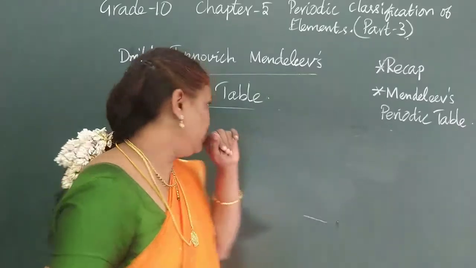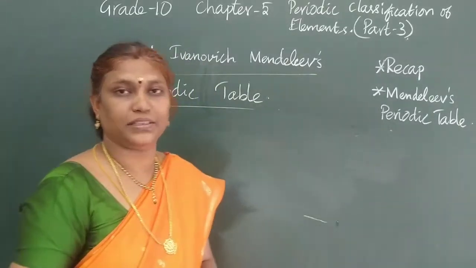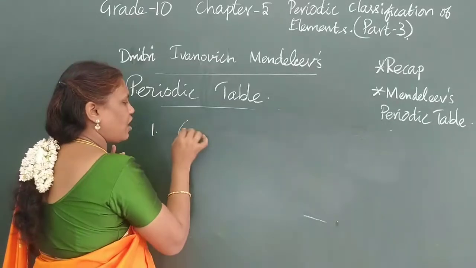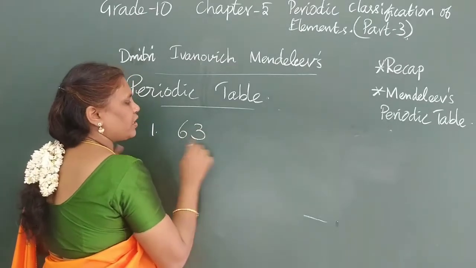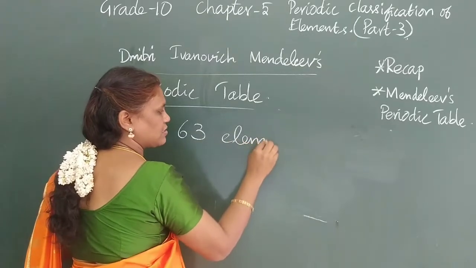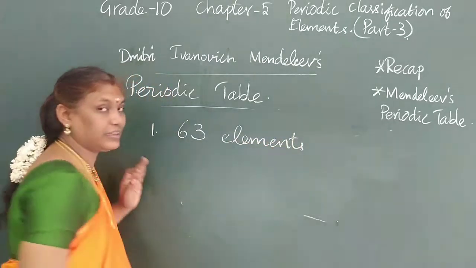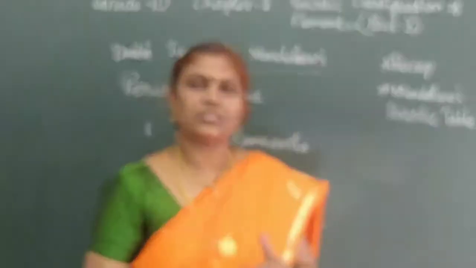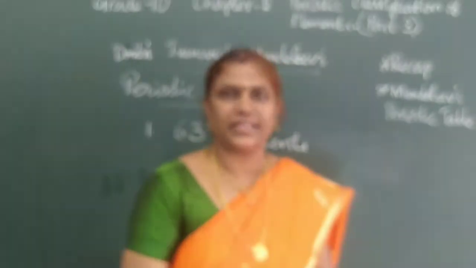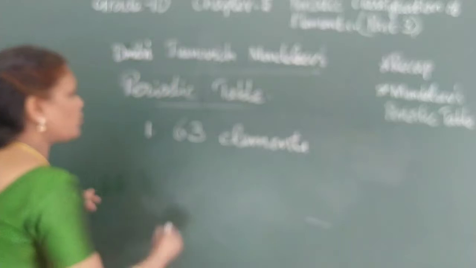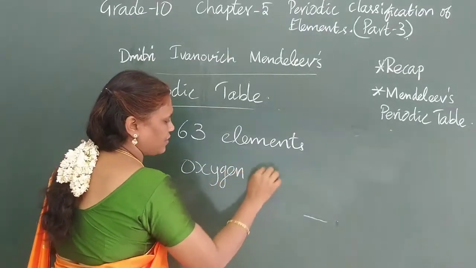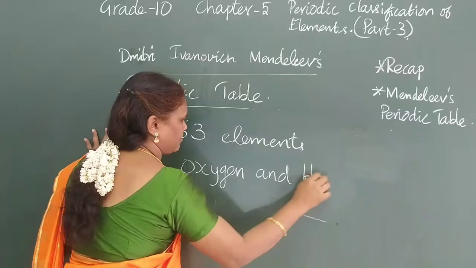Here in the periodic table, first, what did he try to know? During that period, how many elements were discovered? There were 63 elements discovered, and he started to analyze the elements' properties based on how they react with oxygen and hydrogen.